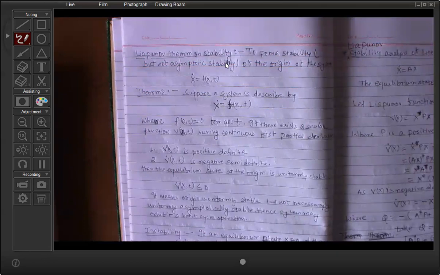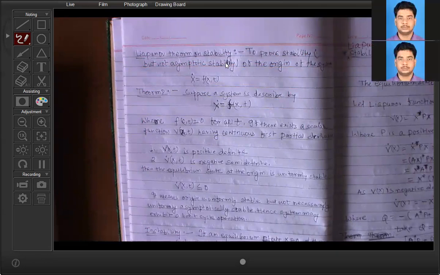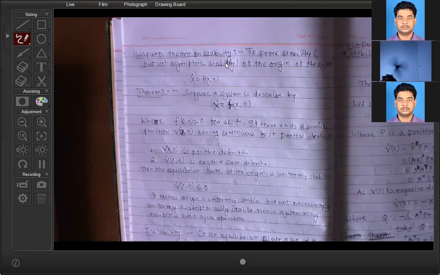Very basic question. Suppose you have a linear system, because at the UG level we mainly focus on the linear time invariant system, having 4 state variables: x1, x2, x3, x4.